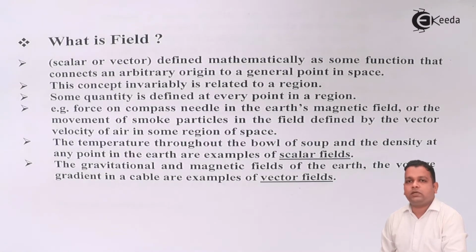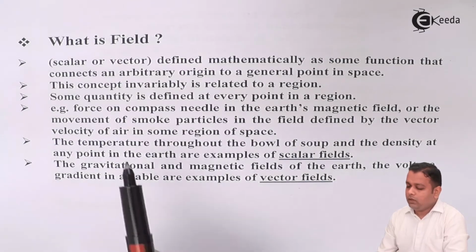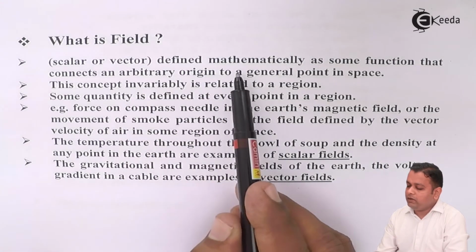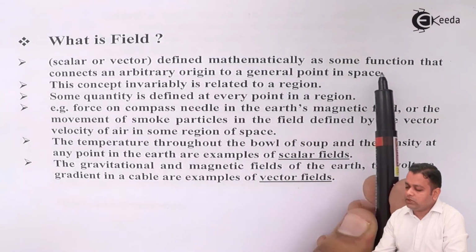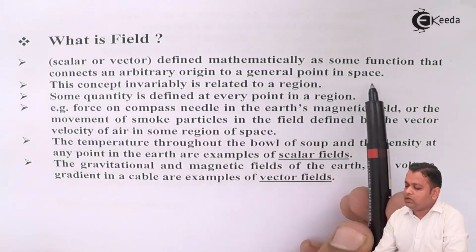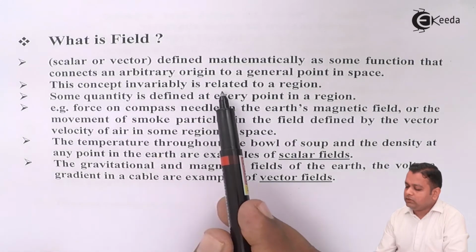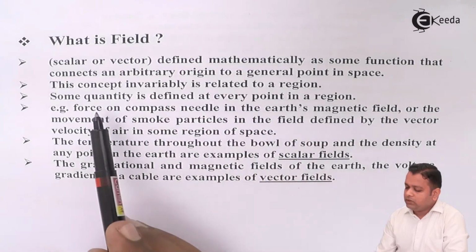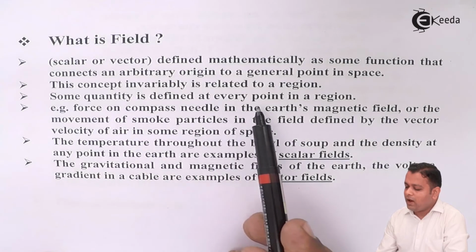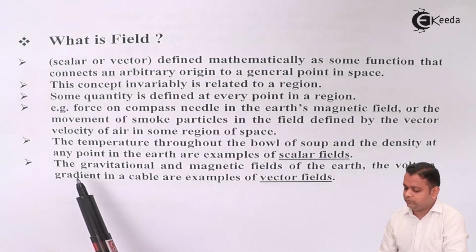So what is basically a field? The field may be scalar or a vector. Let us have a look at the definition of what is a field. The field is defined mathematically as some function that connects an arbitrary origin to a general point in the space. This concept invariably is related to a region. Some quantity is defined at each and every point in this particular region.